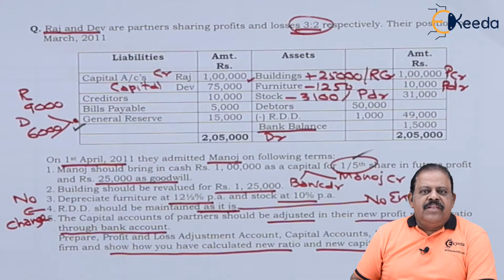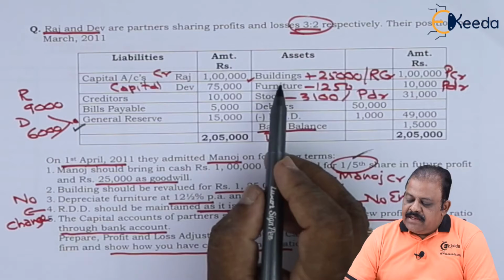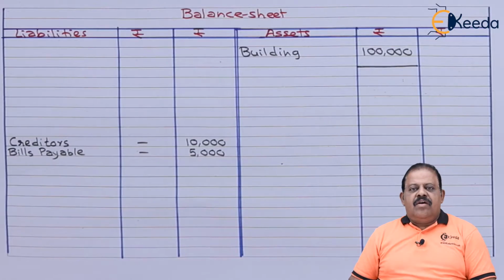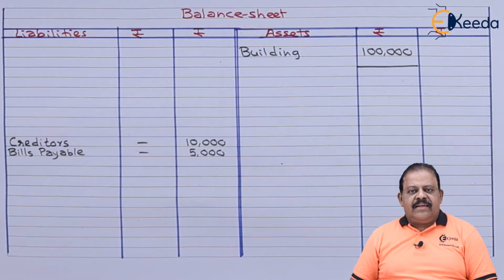There is no adjustment on bills payable. Bills payable 5,000. On the asset side we have building. There is an adjustment on building. The amount is 1 lakh. This is recorded on the asset side. Building inner column 1 lakh.